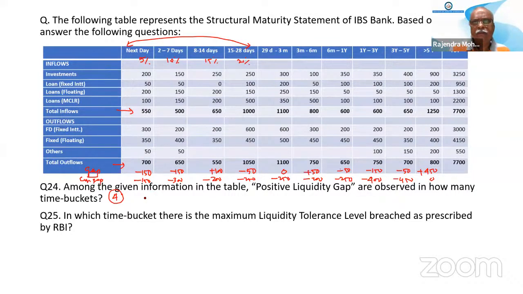What are the percentages, sir? Here it is written 5, 10, 15, 20. Maximum this much is allowed. Beyond that, that is breaching. So the first one, how much is it?